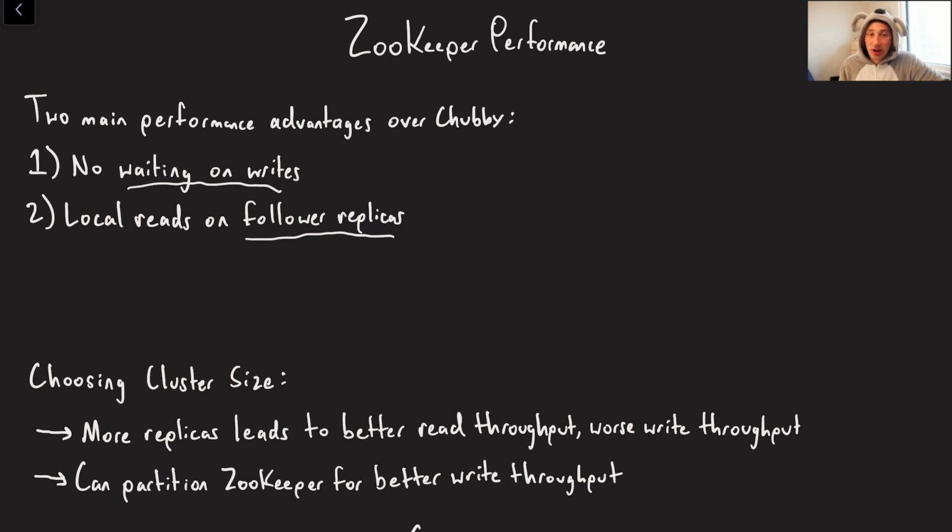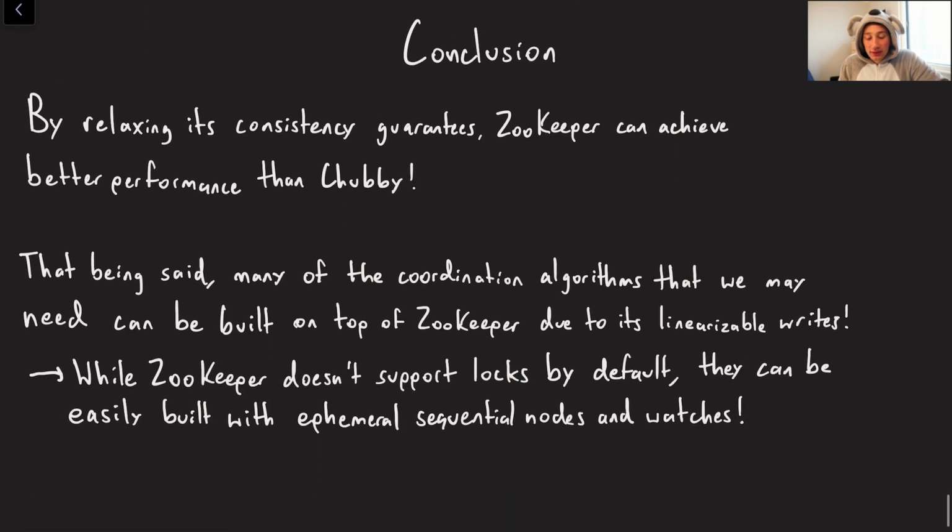Okay, another thing to note is just in general choosing the cluster size. I guess this is true for all of these Paxos or Raft or Zab based implementations. But the gist is, if we have more replicas, at least in the case of ZooKeeper, because we serve these local reads, we will get better read throughput. However, we're definitely going to get worse write throughput because writes have to go to a majority of nodes, and as a result we are subject to the slowest node out of these groups. And then finally, we're also able to partition ZooKeeper. If you have a bunch of disjoint applications or disjoint writes, partitioning makes a lot of sense here, and that is going to allow us to get both better write throughput as well as better read throughput, because now you just have more nodes to read from.